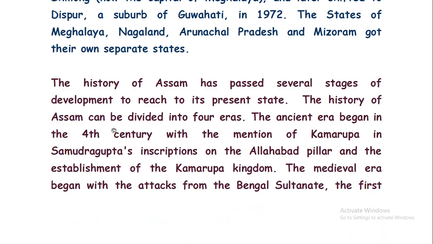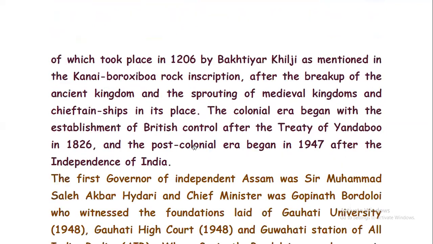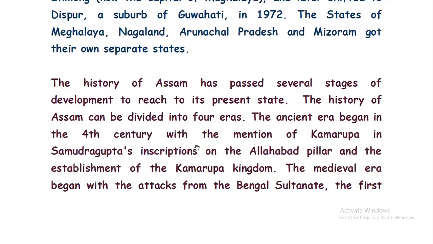We can divide Assam history into 4 eras. First, the ancient era that began in the 4th century with the mention of Kamrupa in the Allahabad pillar inscription of Samudragupta and the establishment of the Kamrupa kingdom. So that was the ancient era, from the 4th century onwards, first mentioned in the Allahabad pillar inscription of Samudragupta. Then the medieval era began with the attacks from the Bengal Sultanate.